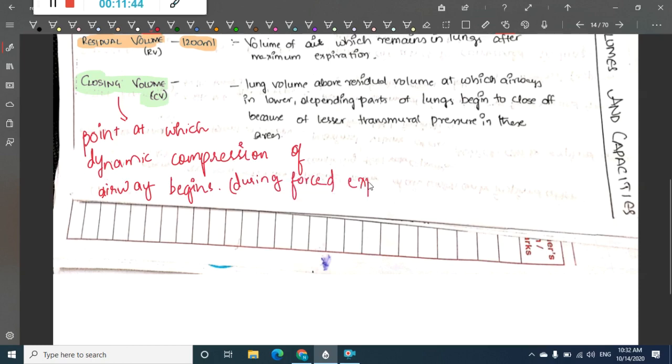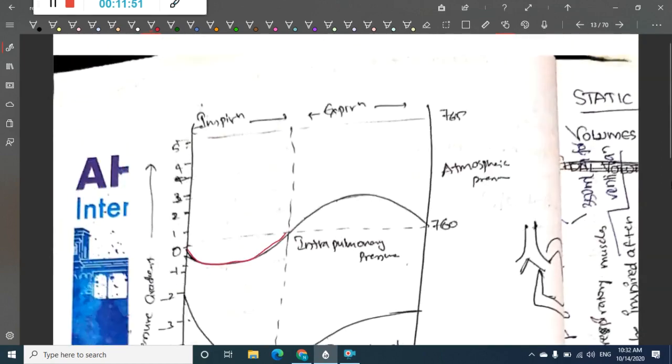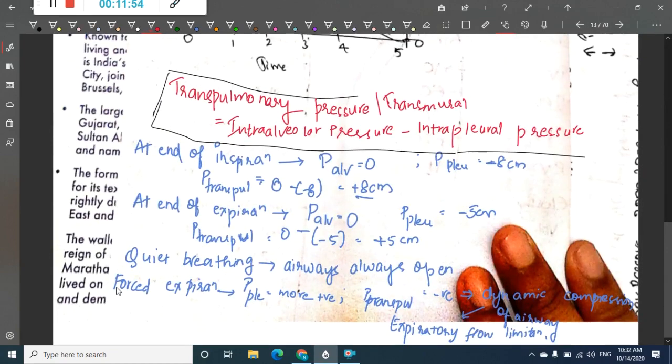Whenever there is forced expiration, as I told you in the transmural pressure, there will be increased pleural pressure. Intrapleural pressure will be more positive because we are forcefully expiring, so transpulmonary pressure will be decreased.